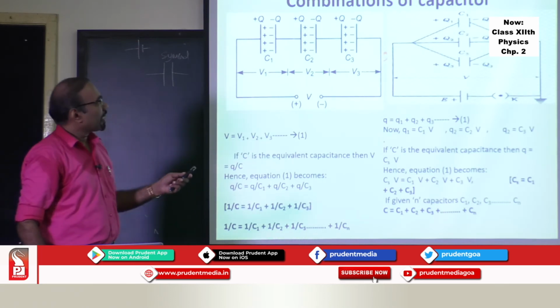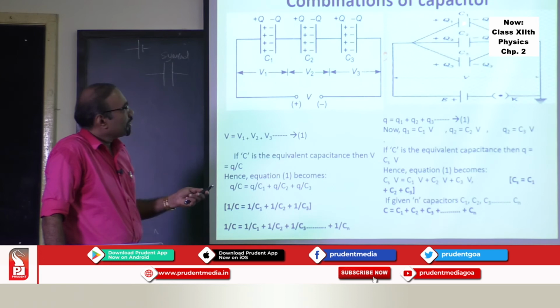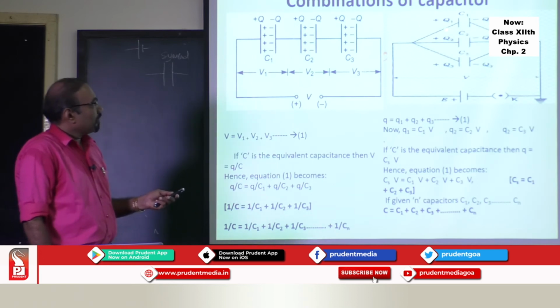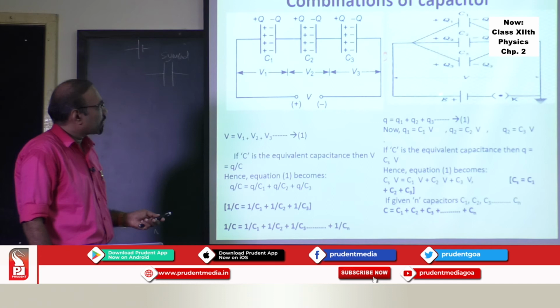Likewise, if the capacitors C1, C2, C3 are connected in parallel, this battery supplies a charge which gets distributed in three branches: this branch, this branch, and this branch. Depending on the capacity, charge will be drawn through each branch. So the total charge which flows from the battery is Q1 plus Q2 plus Q3.